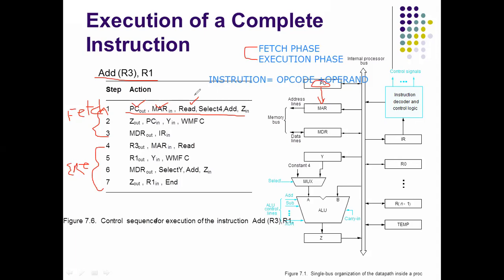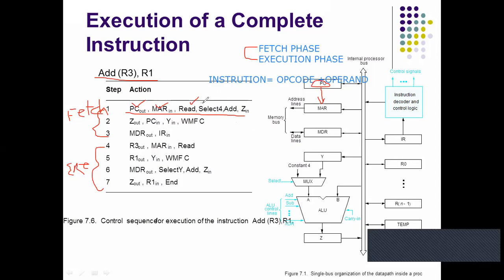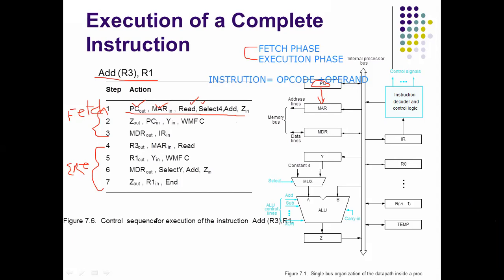Then the select signal is set to select 4. Here in the diagram, select 4 is a constant, which causes the multiplexer to select the constant 4.